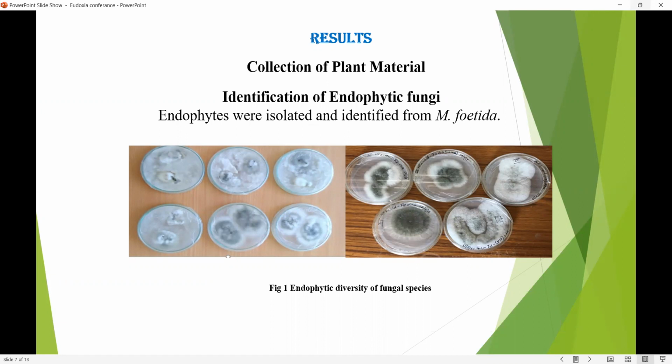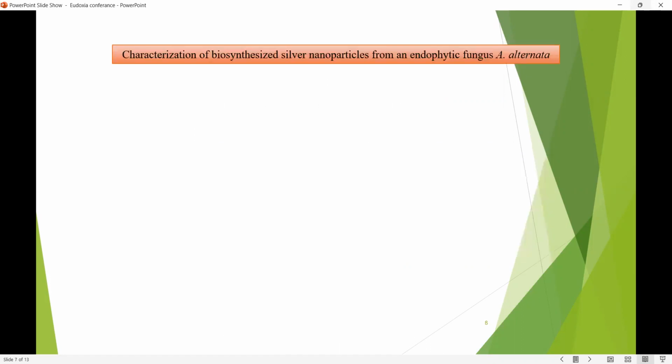When it comes to the results, we collected the plant. Once the plant was collected, we used certain sterilization techniques. Once sterilization was done, we inoculated the plant onto the media we used here, potato dextrose agar. Here we found around 20 different endophytes, so you can see in the picture.